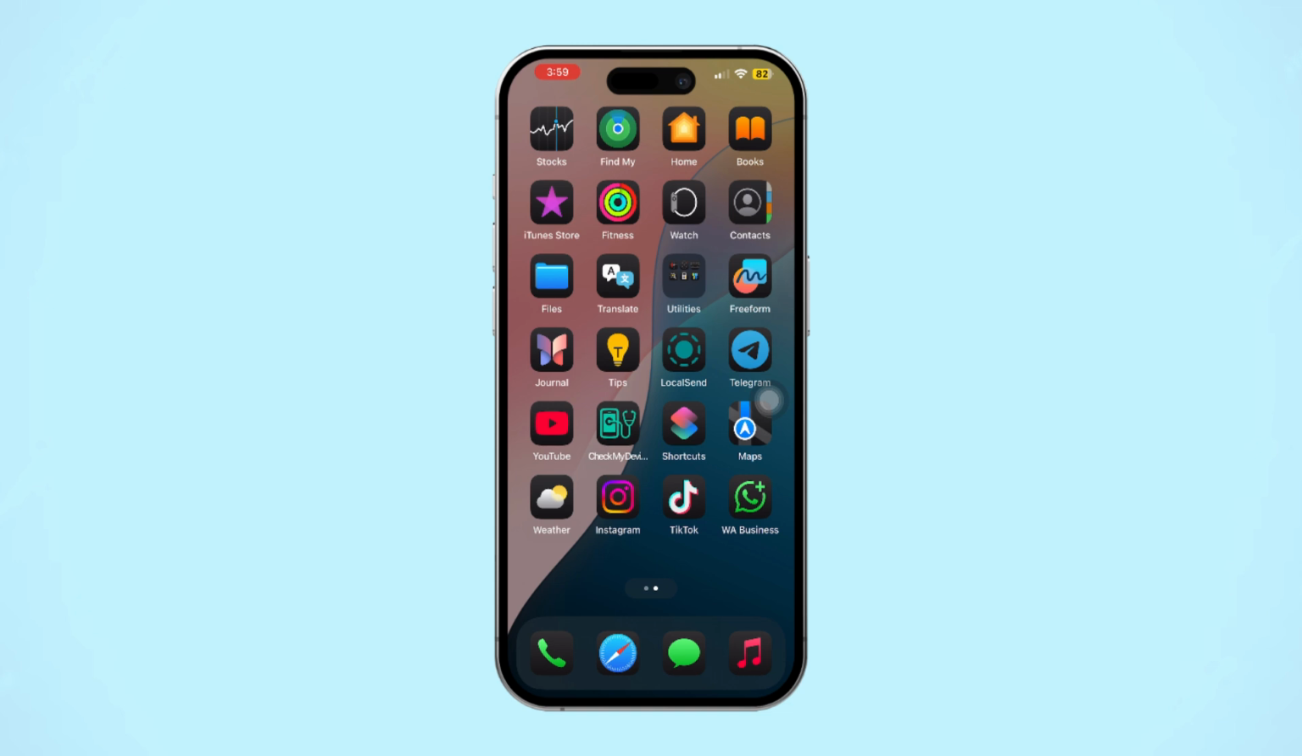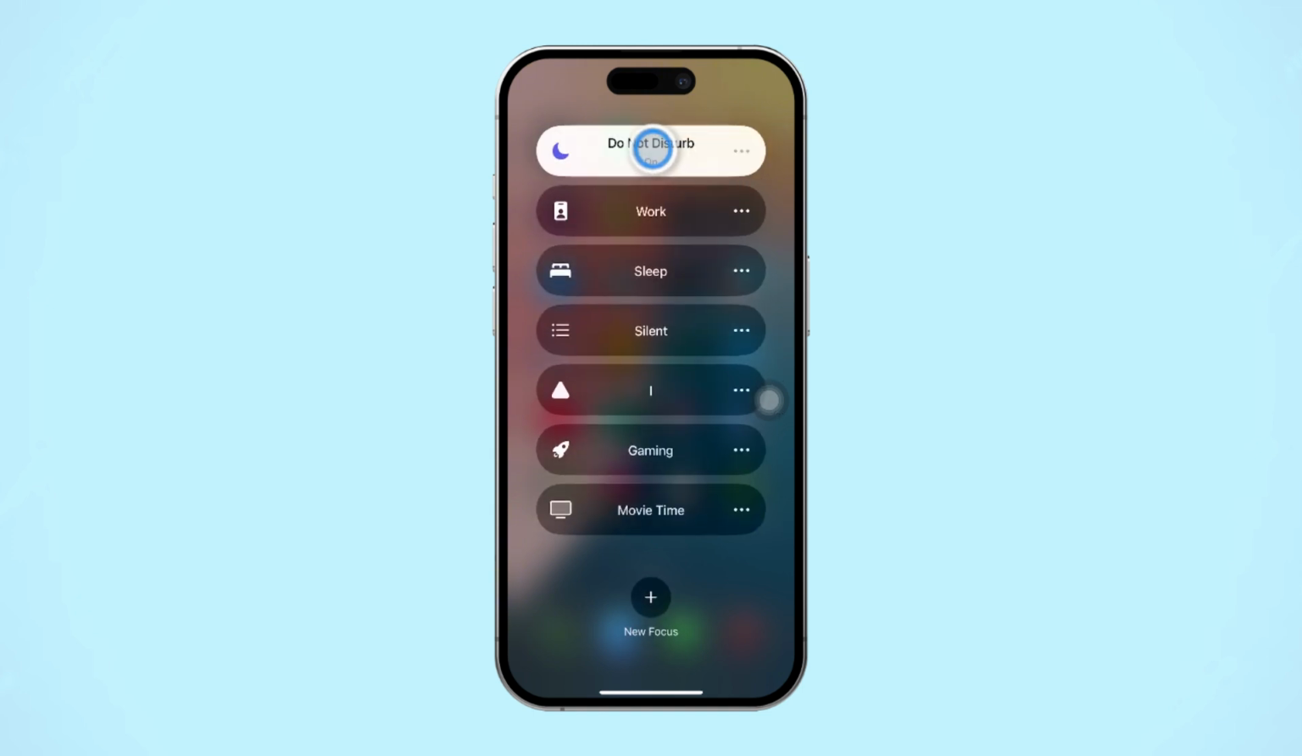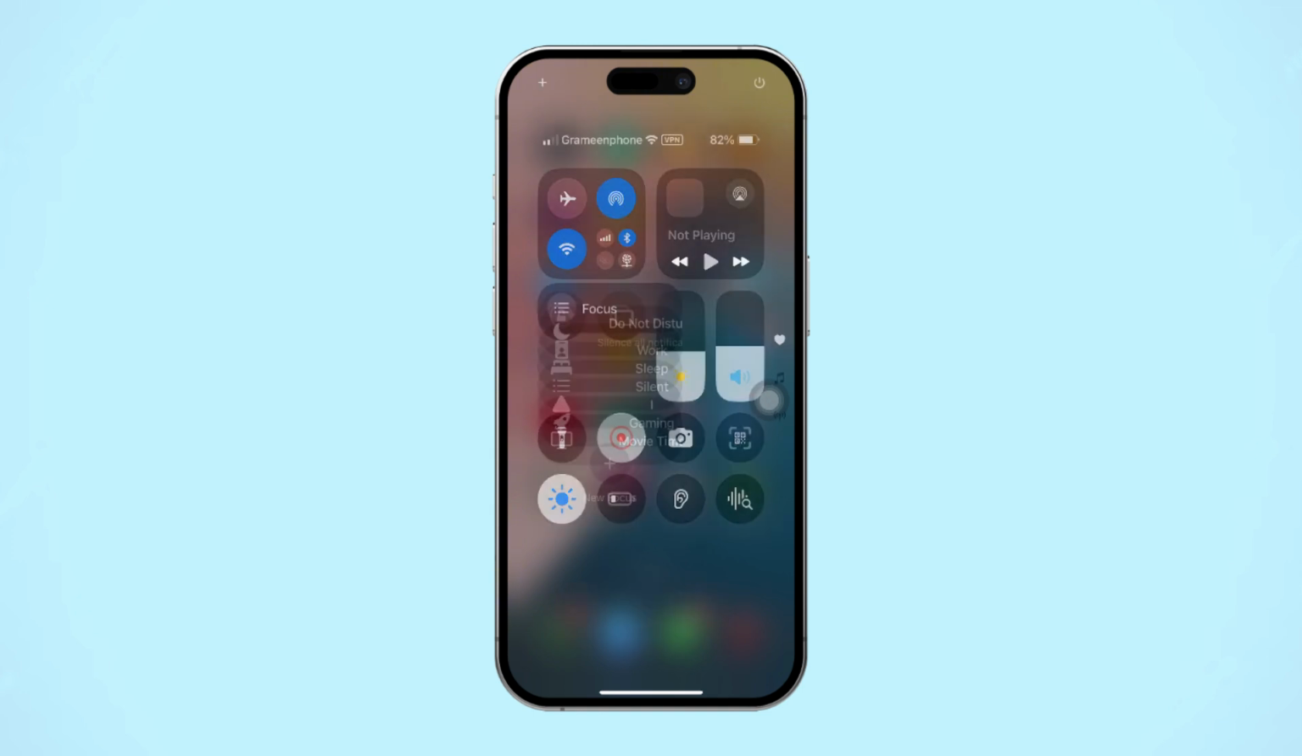Let's dive in. Before you start, make sure to turn off low power mode, turn off do not disturb, turn off silent mode. Now, back to the main process.